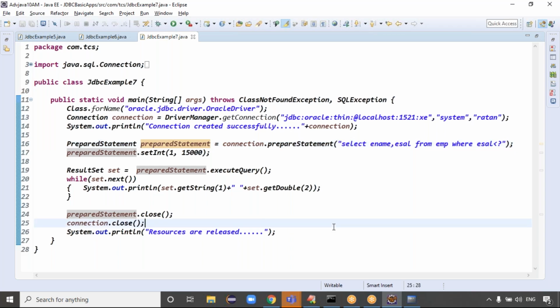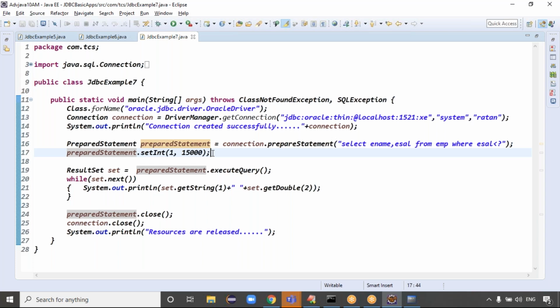Sir, does prepared statement only support DDL statements, or does it support all? Everything is supported, man. It's not a problem. Yesterday I googled it, but I got that the statement object is for DDL and prepared statement is for DML. Okay. DDL means data definition language. Data definition means create, alter, drop. DML means insert, update, delete, right? Yes. It's fine, but if you want clarity: